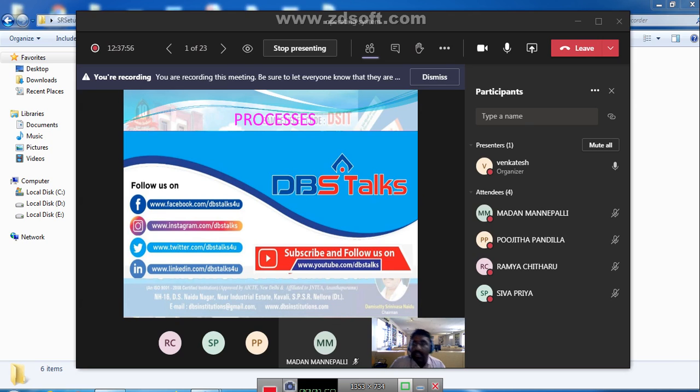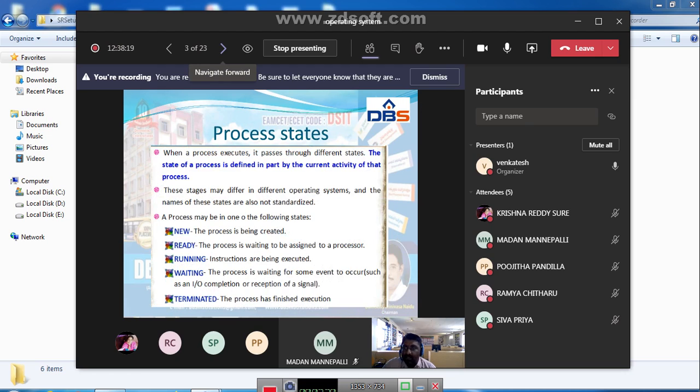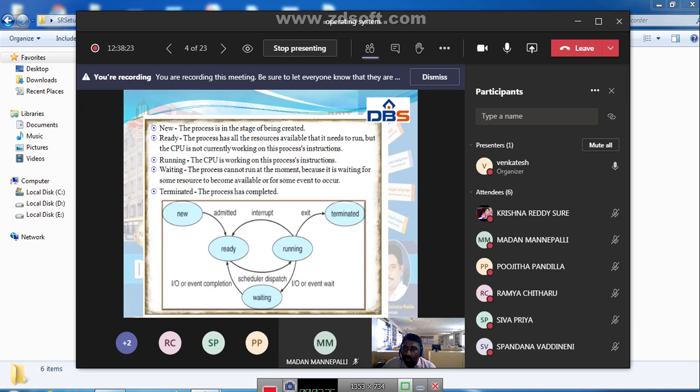Next, the process definition. We have seen that a process may consist of a text section, a data section, a heap section and a stack section. These are the four sections. If you take a process, we have totally four sections. All these sections we studied in the previous class. Next, coming to process states, we studied in depth the various states of a process in the last class also.